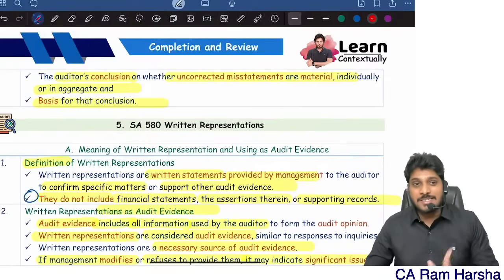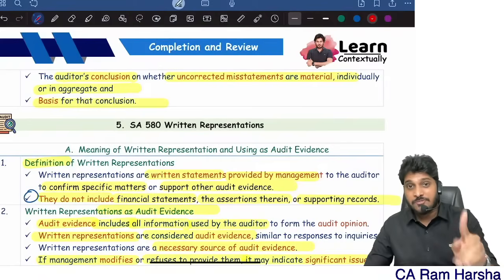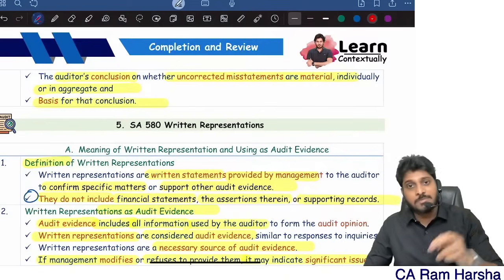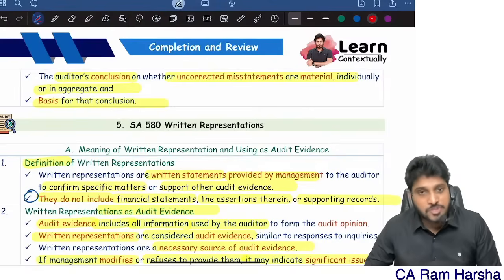All the 5 standards I completed within 75 minutes, 1 hour 15 minutes. That too, we discussed each and every concept. We didn't skip any concept. 90% of the concepts we covered.